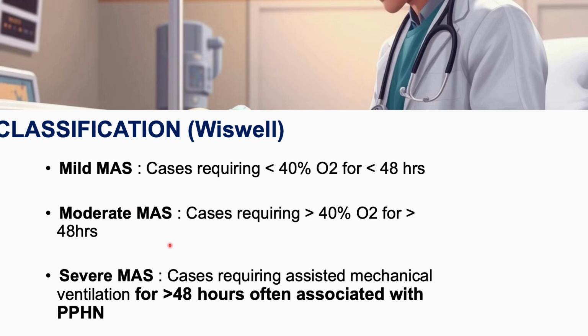It is moderate when cases require more than 40% oxygen for more than 48 hours. And it is classified as severe when cases require assisted ventilation, either CPAP or mechanical ventilation, for more than 48 hours, and this is often associated with persistent pulmonary hypertension.